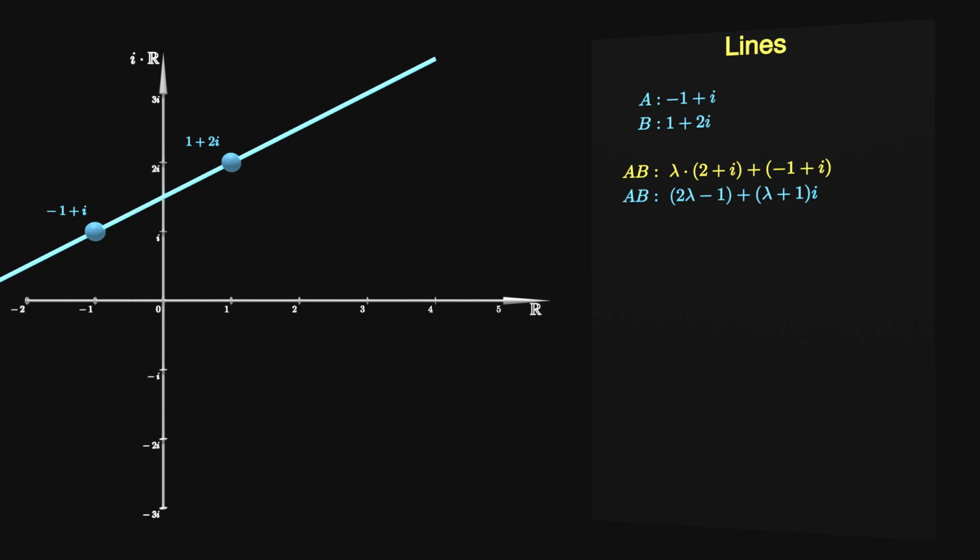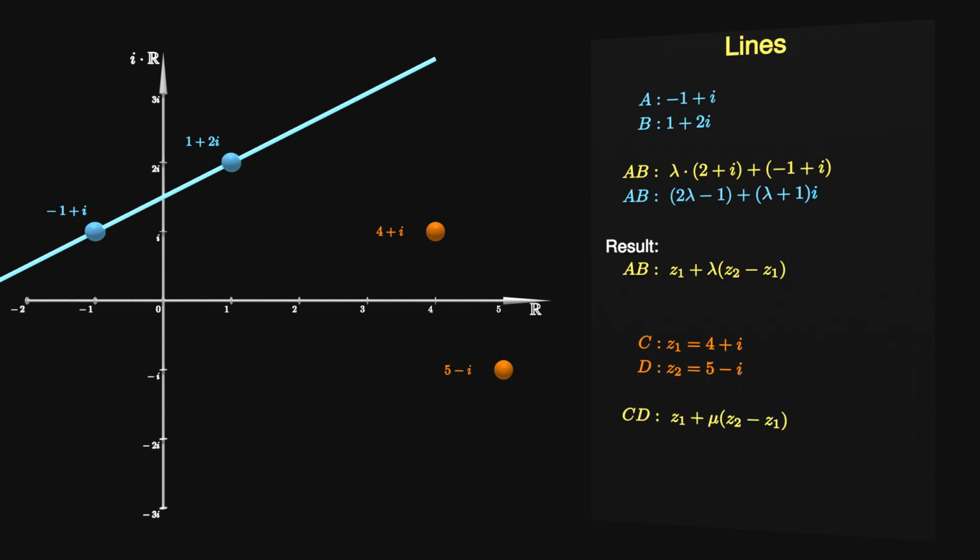Let z1 and z2 be two general complex numbers. The unique line going through them is described by the expression z1 plus lambda times z2 minus z1. Consider the example z1 equals 4 plus i and z2 equals 5 minus i. Since we already used lambda, we are going to use a different parameter like mu in order to distinguish both lines.